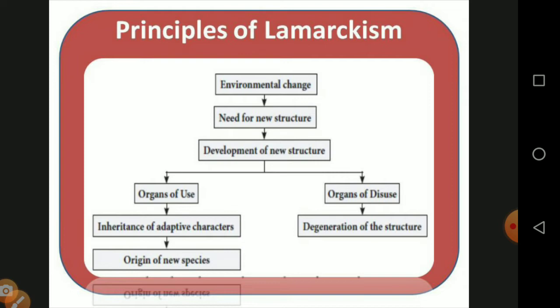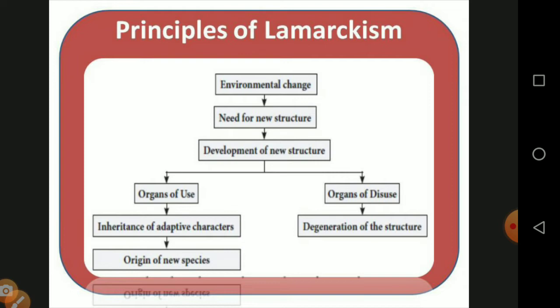That is called development of new organisms, which depends on two categories: organs of use and organs of disuse. Organ use means a particular organ is continuously used by one type of organism. Organs of disuse means a particular organ is not used for a long term or over several generations.